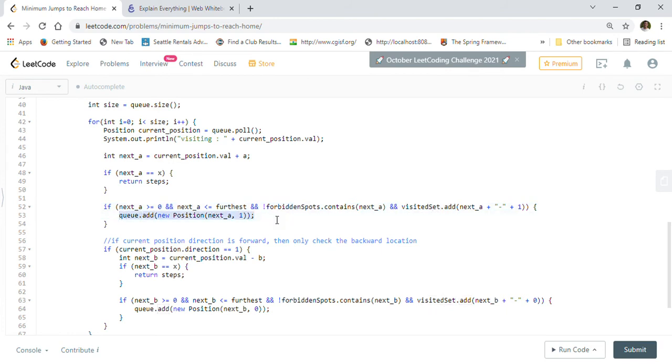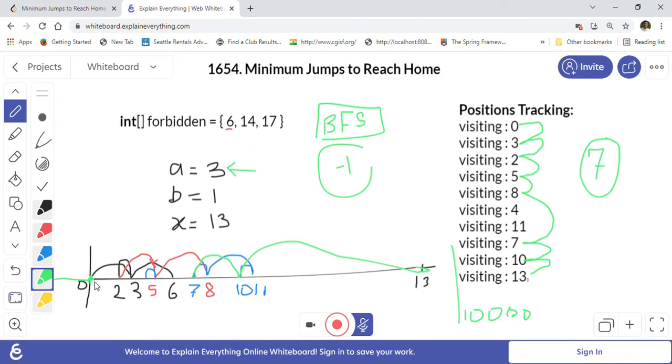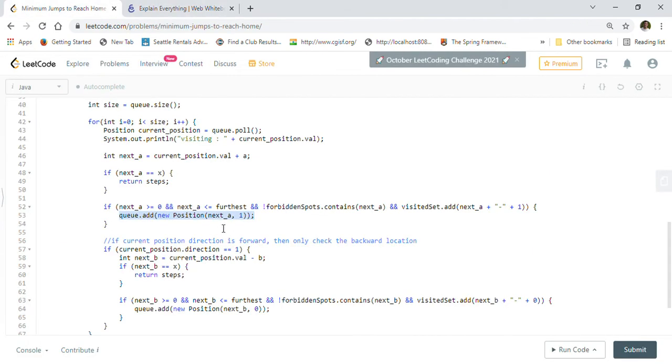Then we add that new position into the queue, because we want to explore it. Here, for example, we want to go forward from 0 to 3, so that is what we do here. We are going forward, so the direction is 1.